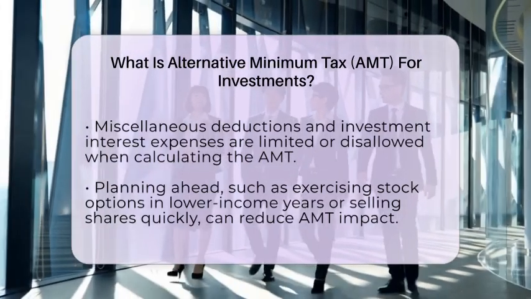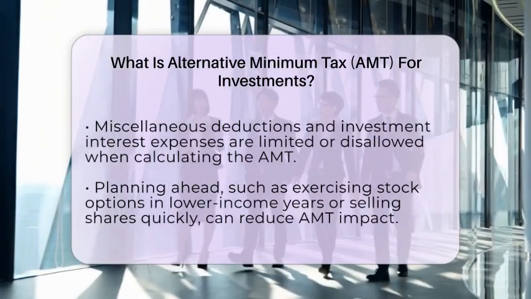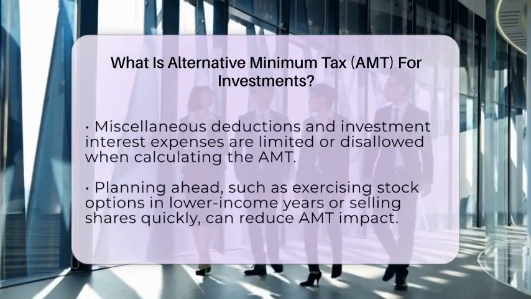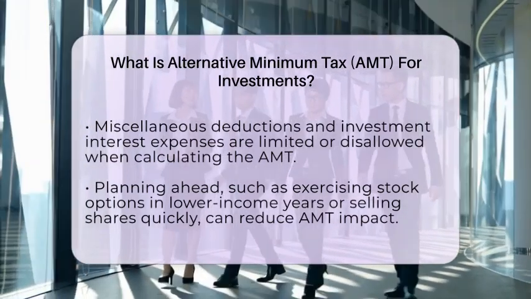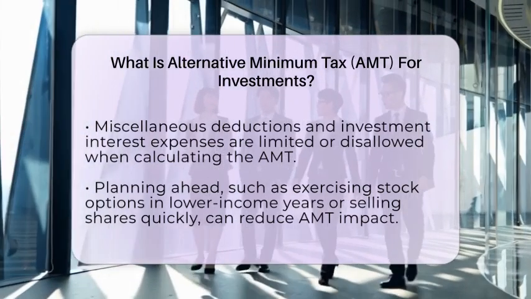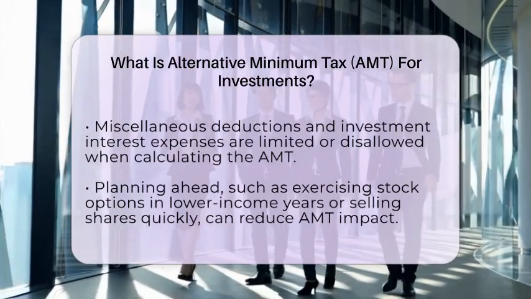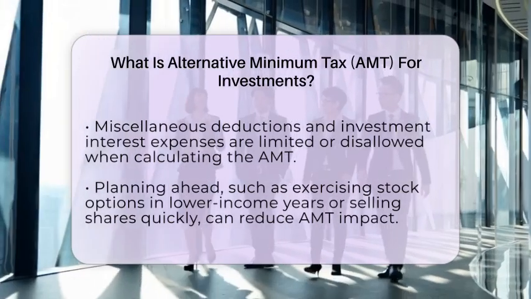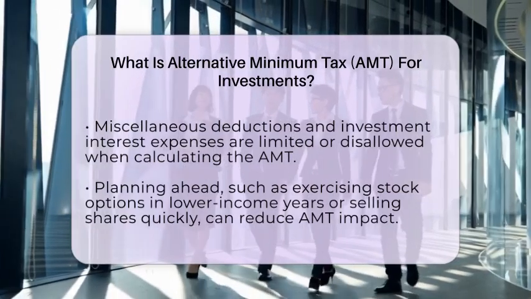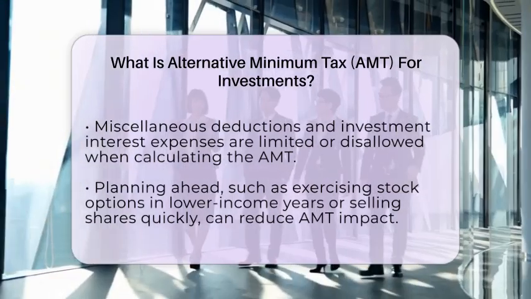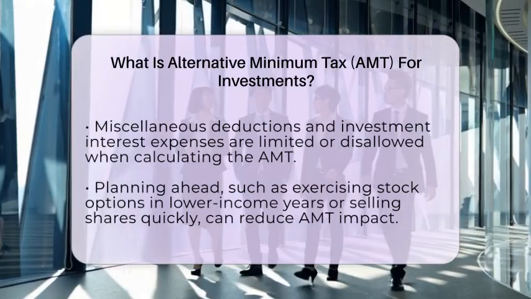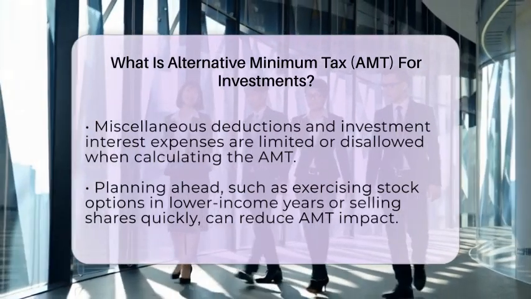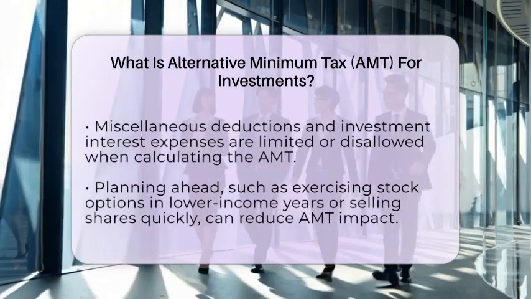Understanding how the AMT works is important for planning ahead. If you exercise incentive stock options, it's often better to do so in a year when your overall income is lower or to sell the shares quickly to avoid a large AMT hit. Monitoring your investment income, especially tax-exempt interest from private activity bonds, can help you stay on top of potential AMT issues.